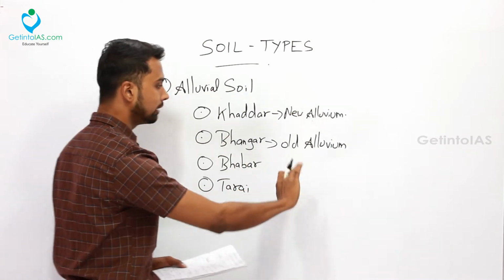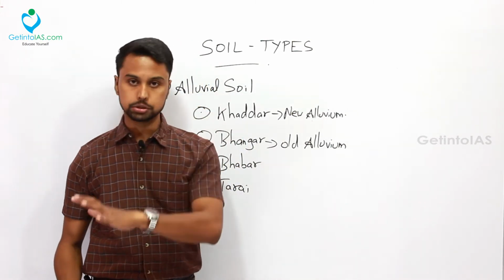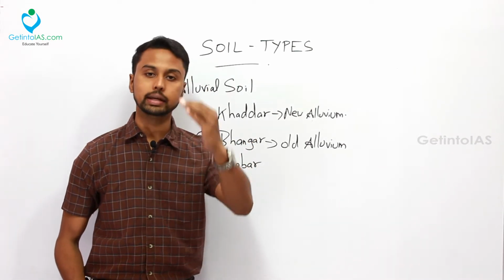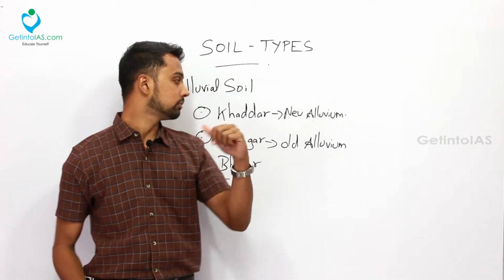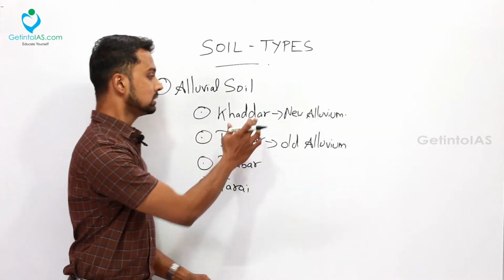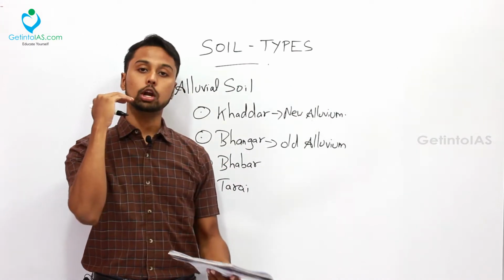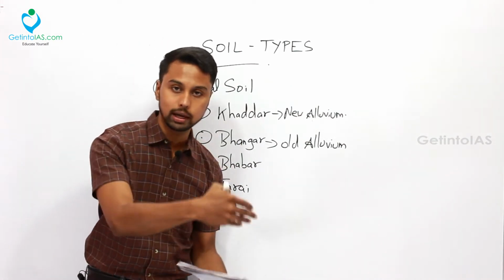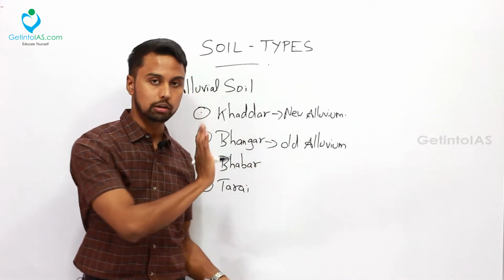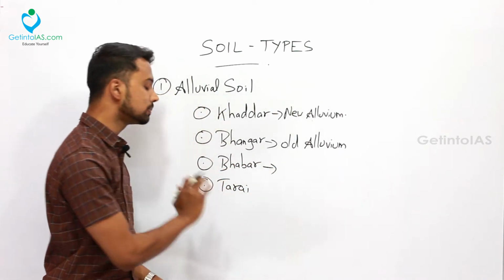Bhangar is an old alluvium, which means that these Bhangar soils are layers of old deposition. Since they are old, you can find these Bhangar soils at very higher reaches. It will always be at an elevation of 30 meters from the Khadar soil. So this Bhangar is an old alluvium. With respect to your Khadar, it is a new alluvium. It is very fresh. It is very young. So this Khadar you can always find in the foothills or the lower layers. It will always be in the lower layers, and it is often flooded because it is a new alluvium. So that is with respect to your Khadar and Bhangar. So this Bhabar, where can you find this Bhabar alluvium?